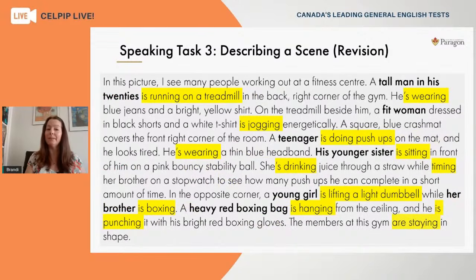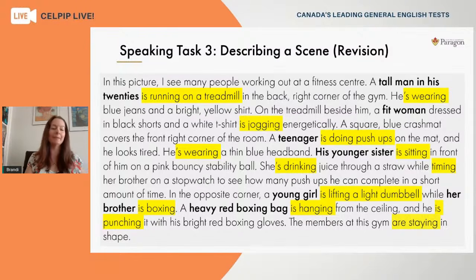So as I read out just the people in the scene, let's do a double check that the language is precise and a bit more varied. So we've got here a tall man in his 20s, a fit woman, a teenager, his younger sister, a young girl, her brother, and we mentioned the heavy red boxing bag at the end. So at least now the vocabulary in that respect is more varied. So that's a good step in the right direction.